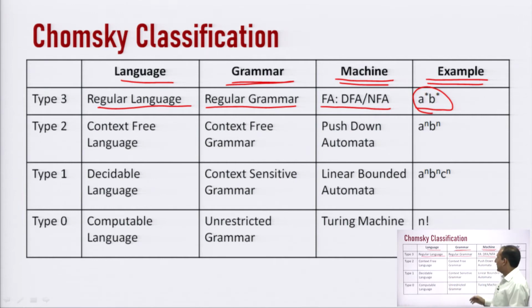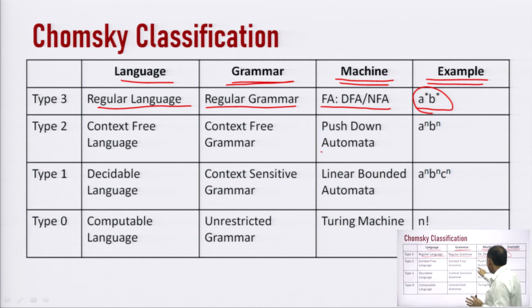Now, I will take the second category, type 2 grammar. The language for type 2 grammar is known as context free language. In short, I have already told you, in some of the books it is written as CFG, and the grammar for type 2 is context free grammar.